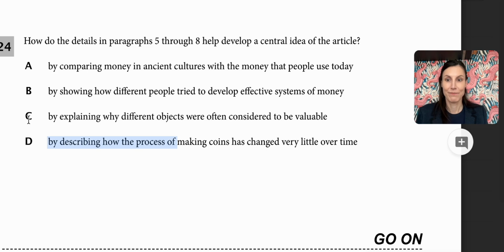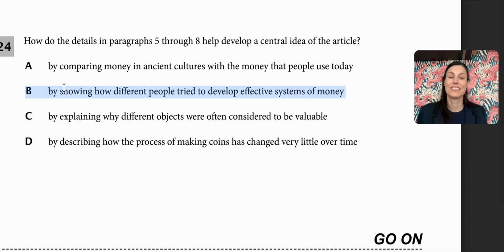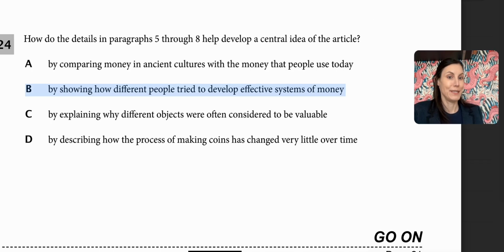So for this one, we have to have, which one? By showing how different people tried to develop effective systems of money. We had the fish hooks, we had the stones, we had the cowrie shells, and then we had the mixed coins with the king's face on it. So for 24, our answer here would be B.